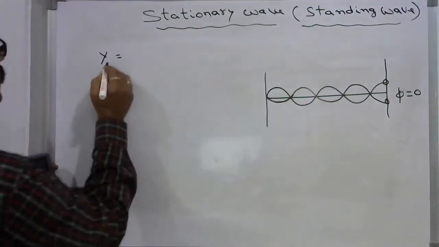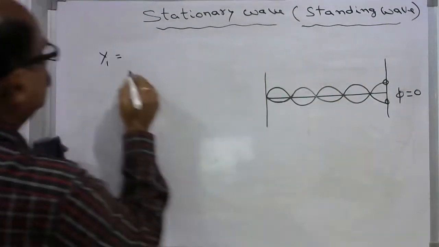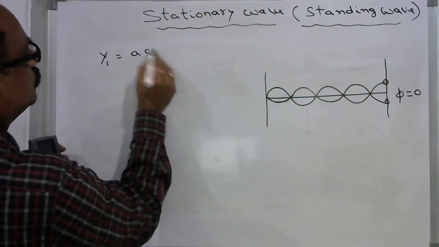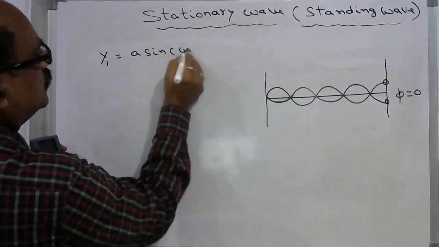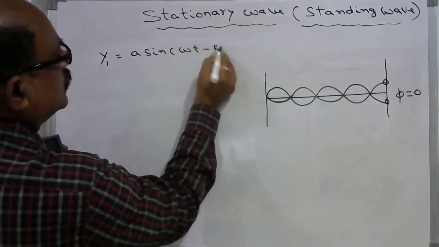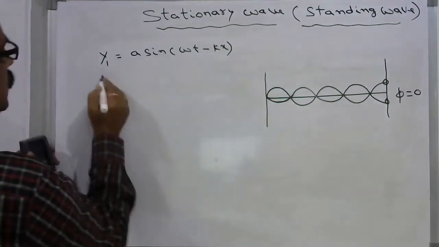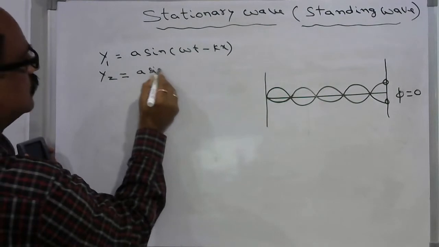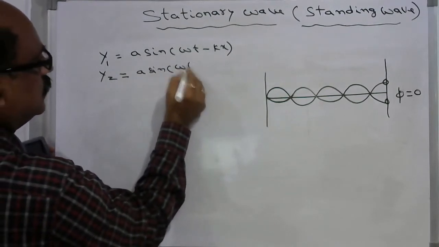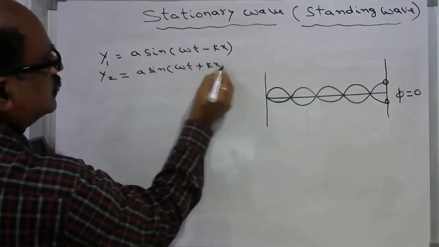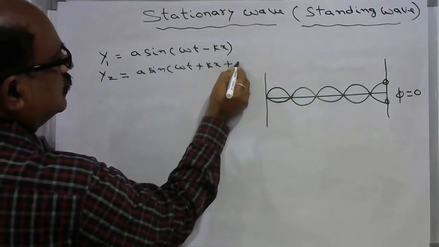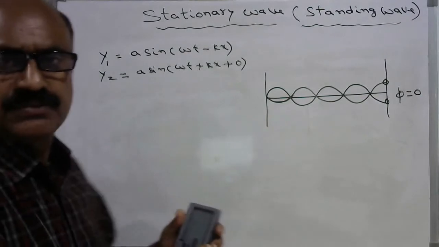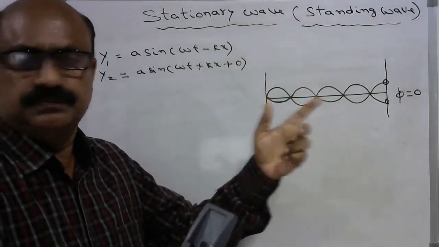Now, the incident propagating wave is y1 = a sin(omega t minus kx), and y2 = a sin(omega t plus kx plus phi), where phi is 0 in this case, because the reflection suffers at a free end.